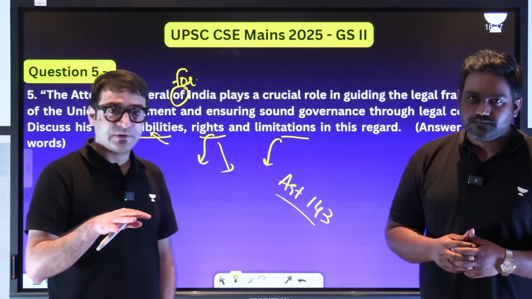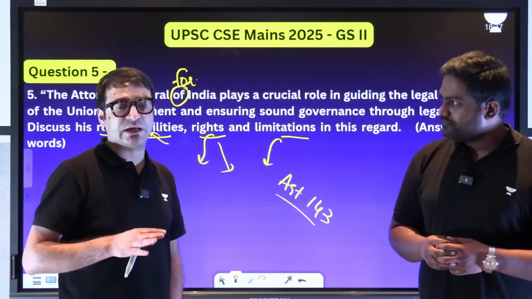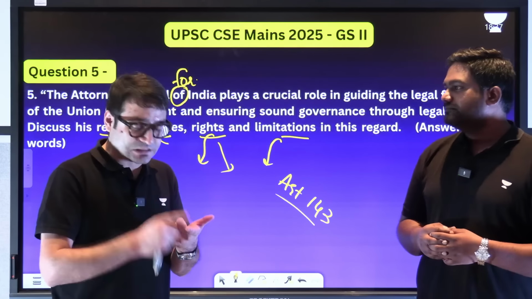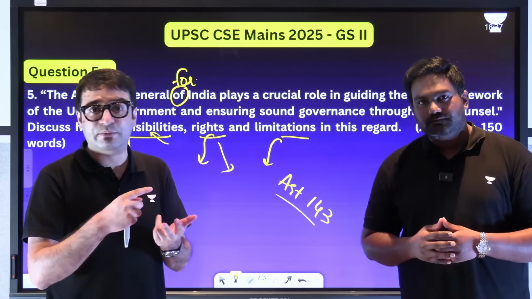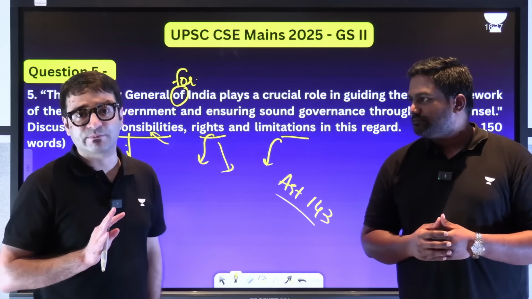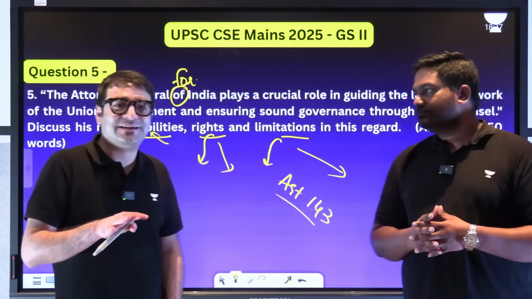He has some privileges. Whatever privilege is available to the member of the parliament, that is available to the Attorney General, which means you can speak in the parliament, you can participate in the parliamentary proceedings, you can be a member of a parliamentary committee without right to vote because you're not a member. What are the limitations? Limitations are you are not part of the cabinet.